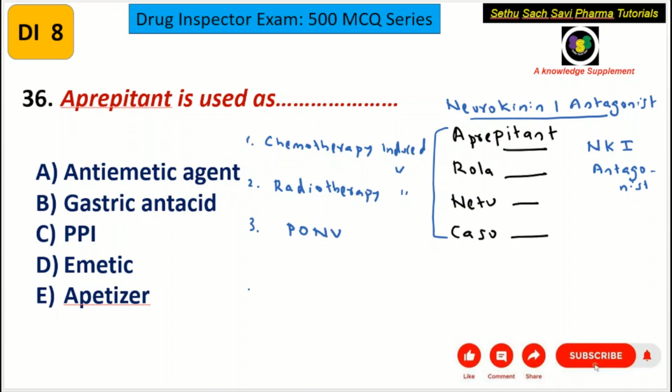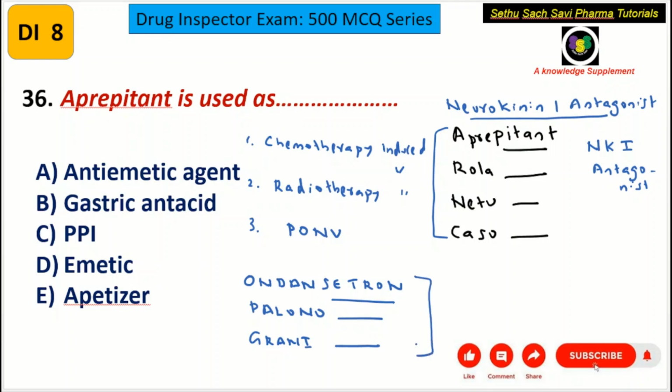If you remember the setron drugs, for example ondansetron, palonosetron, granisetron, these are the drugs which belong to the category 5-HT3 antagonist or serotonin antagonist.